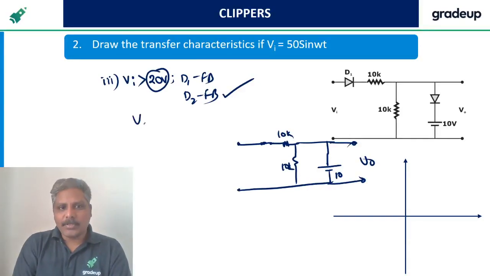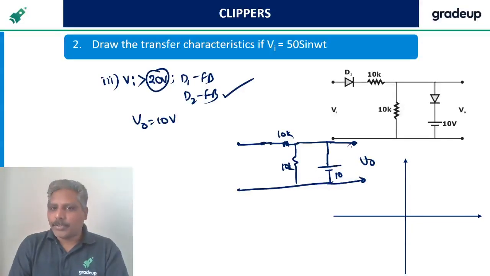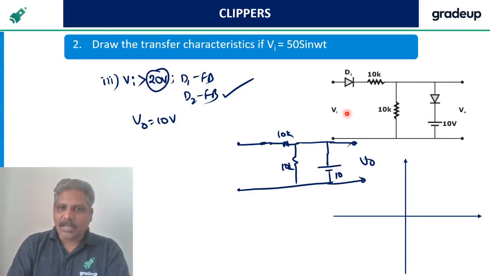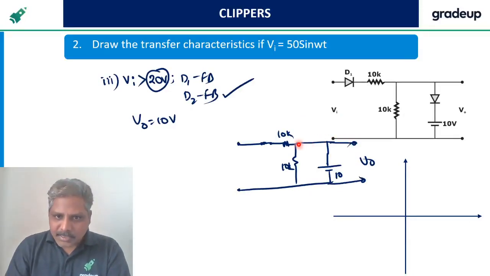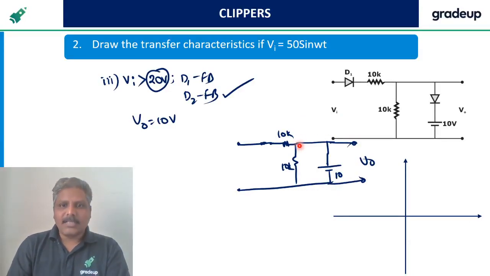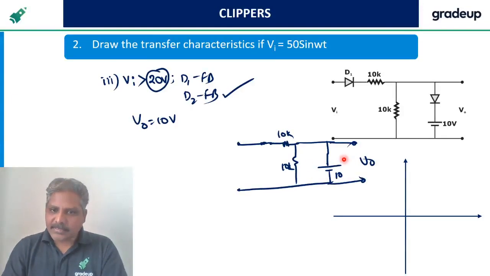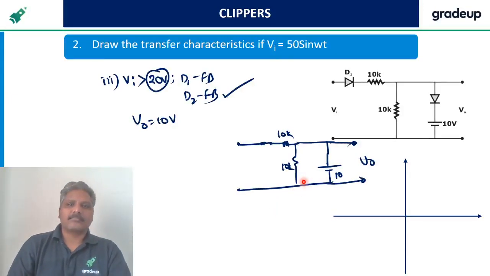So how much is the output? The output is 10 volts. You can also find the output here, which is nothing but Vi minus the drop across this. But it is a waste of time. How much do you have to find? This. Correct?